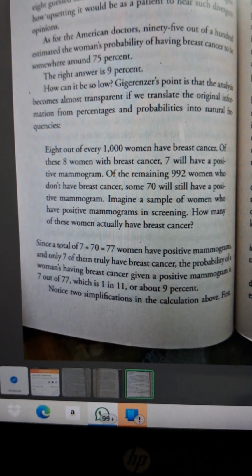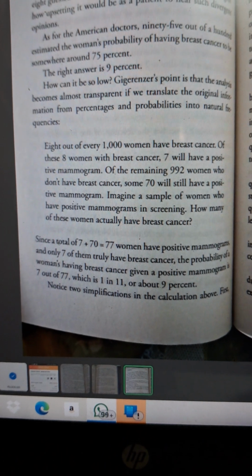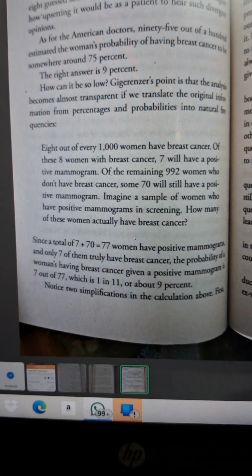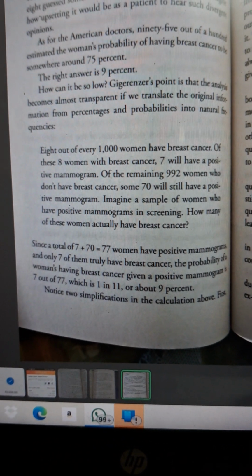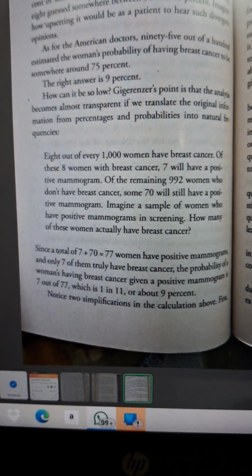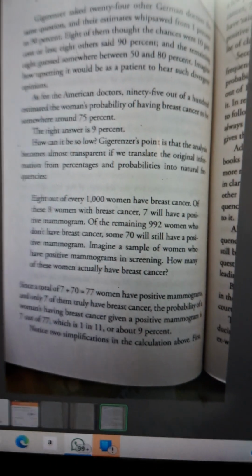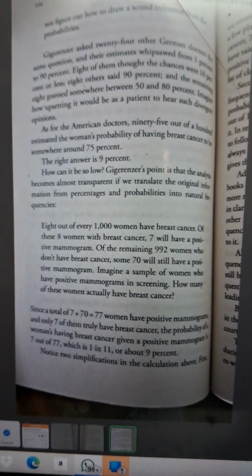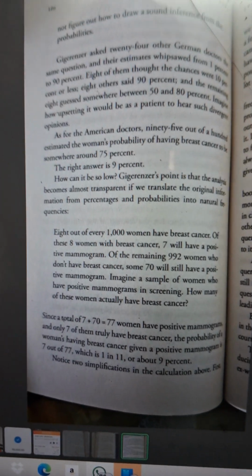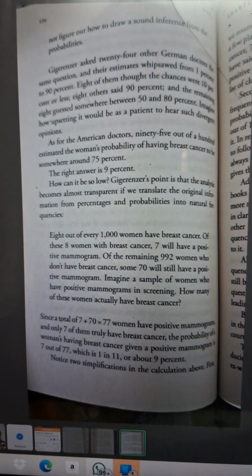The probability of a woman having breast cancer given a positive mammogram is 7 out of 77, which is 1 in 11, which is 9%. So here what he has done, by giving the information in a more intelligible form, we can make proper reasoning.